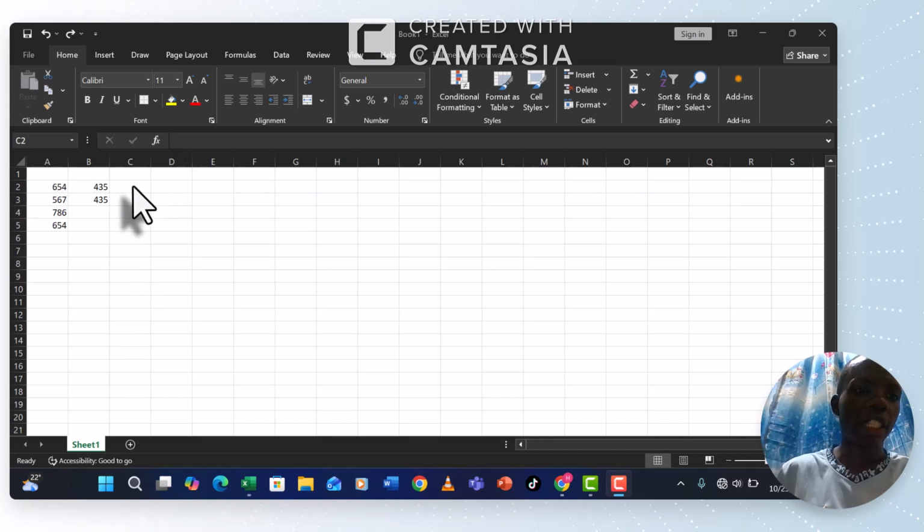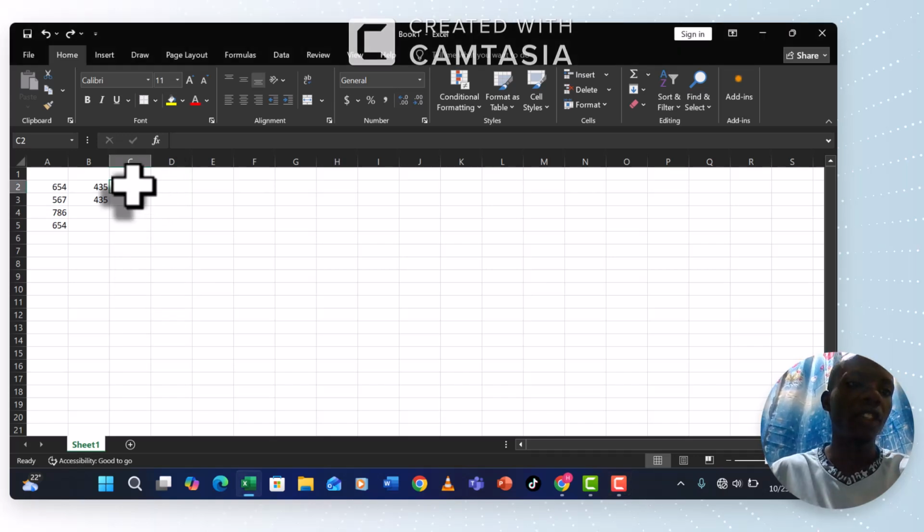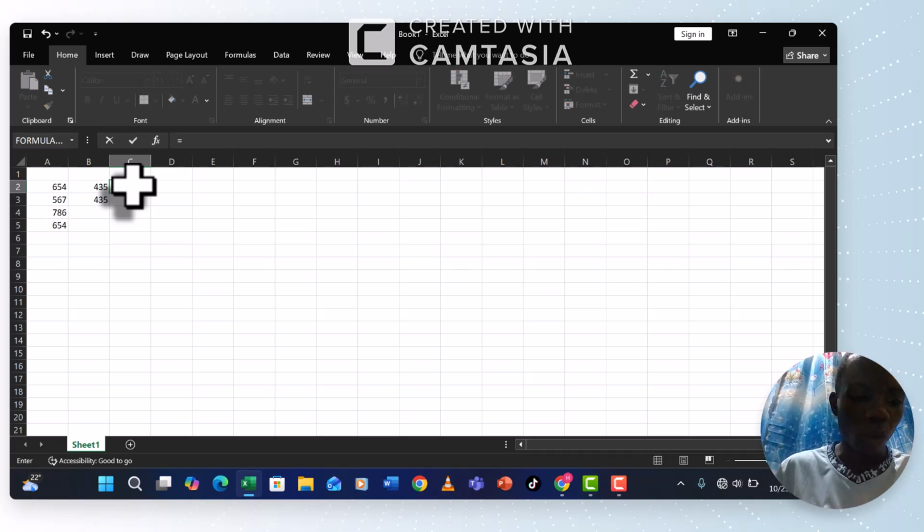Let us say that I want to get the difference in these figures. We have the first figure starting in cell A2 and B2. So I want to get the difference between those cells as you go down. So that will be equals A2 minus B2.